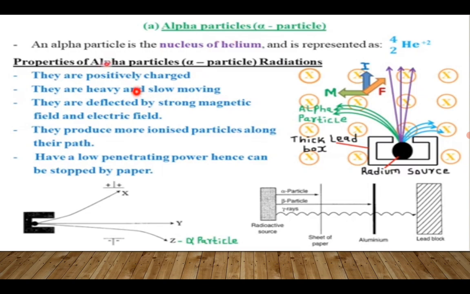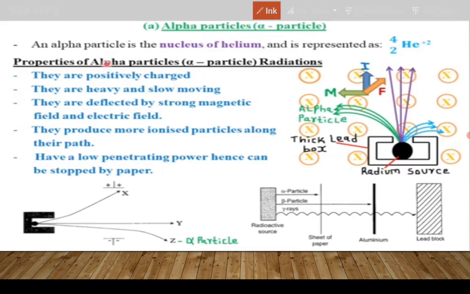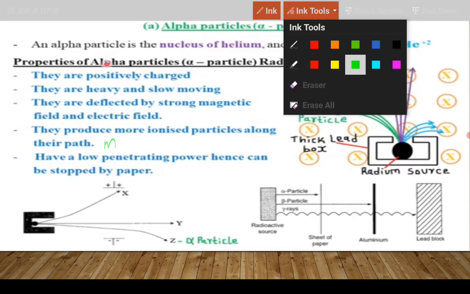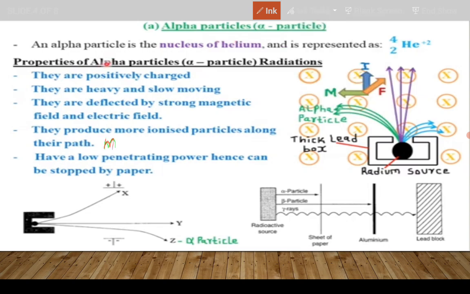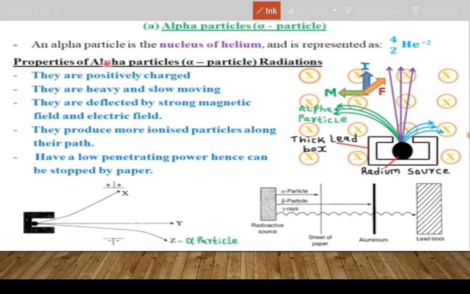So make sure you know these properties of alpha particles. They produce more ionized particles along their path. As they pass through matter, they interact with matter. This is a process or a property called ionization. So another way to say it is that they are most ionizing. This means they turn the atoms they interact with into ions.